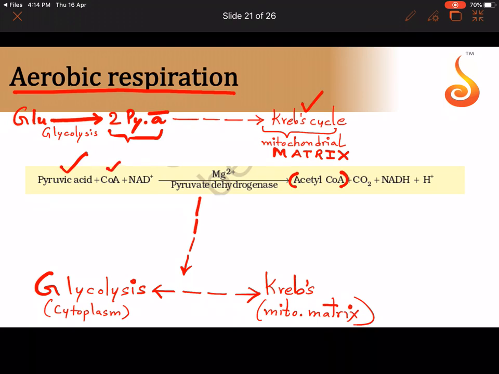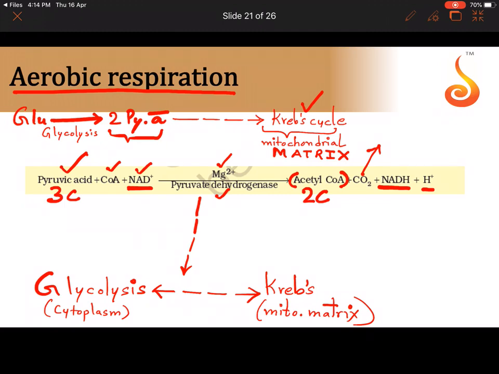Pyruvic acid, in the presence of coenzyme A and an oxidizing agent, that is NAD+, in the presence of magnesium ions and pyruvate dehydrogenase enzyme, gets converted into a 2-carbon compound. It was a 3-carbon compound. It is now converted to a 2-carbon compound called acetyl coenzyme A, giving out carbon dioxide as a byproduct. And notice NAD+, which is an oxidizing agent over here, is itself reduced into NADH, and we get a H+ ion.